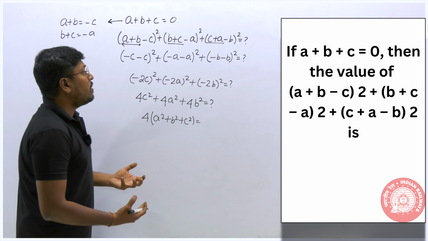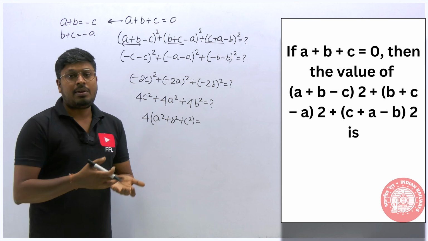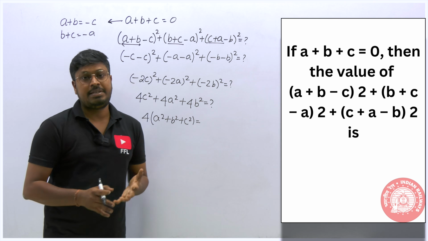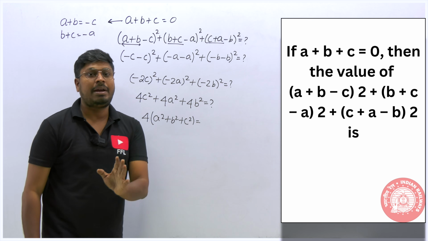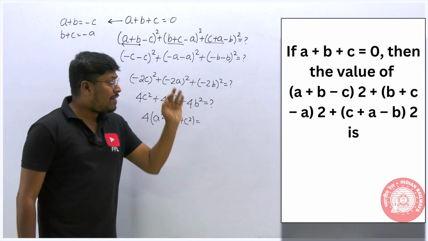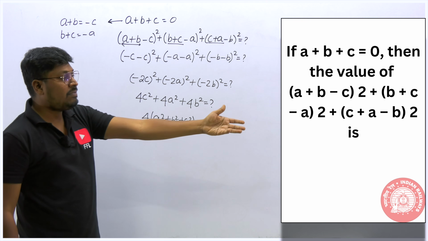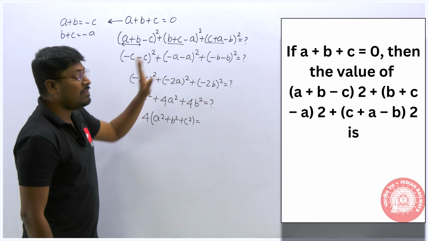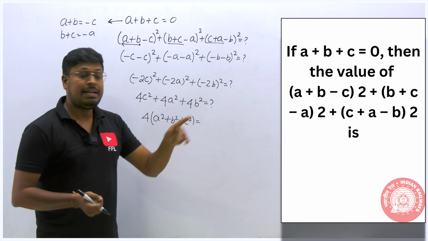In algebra questions we mostly have to think and solve, and if you don't know how to solve the question, first look at the options. Options play a major role in algebra, because in some questions the options are like 0, 1, -1, -2, and then we substitute and make it into a normal number. But here the options are A, B, C itself, so we have to simplify it. So you have to think and solve the question.